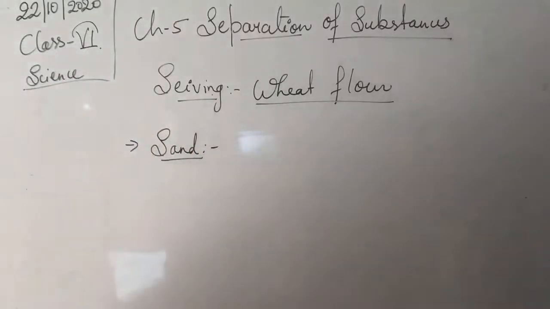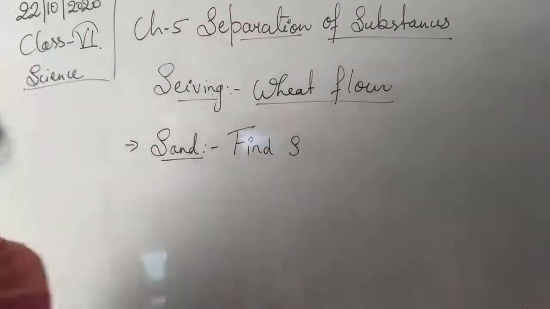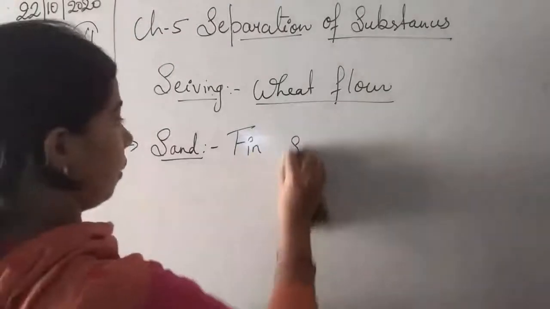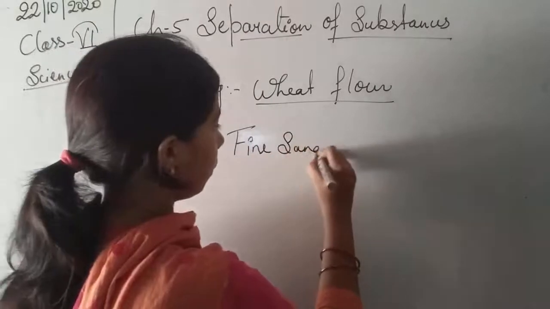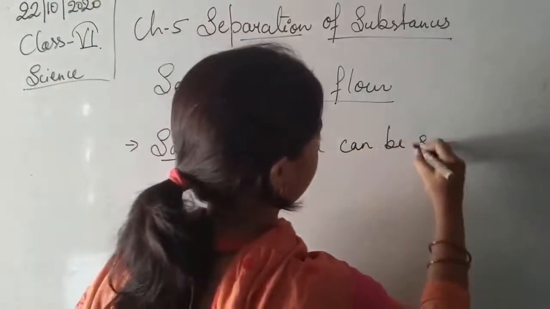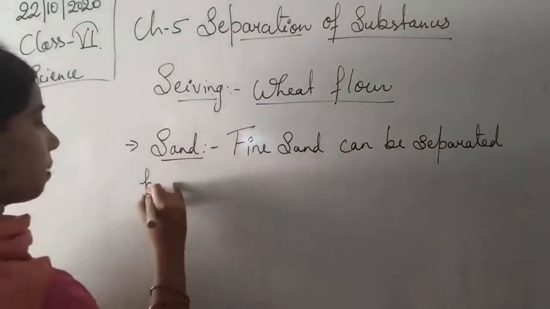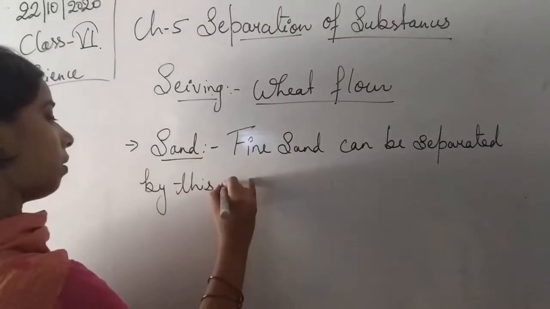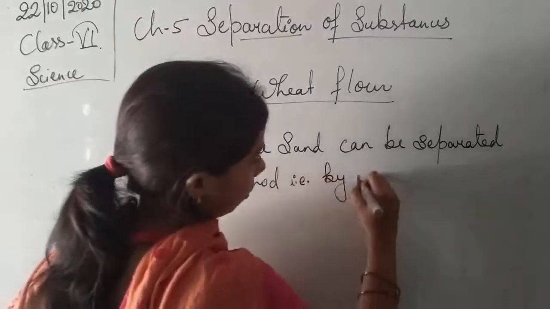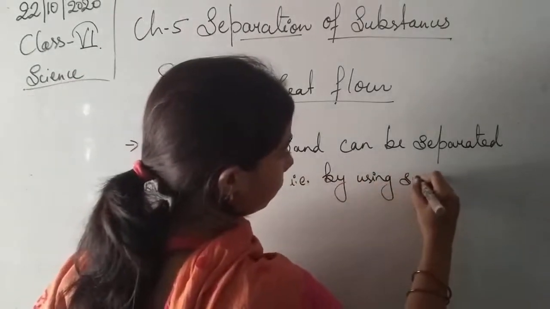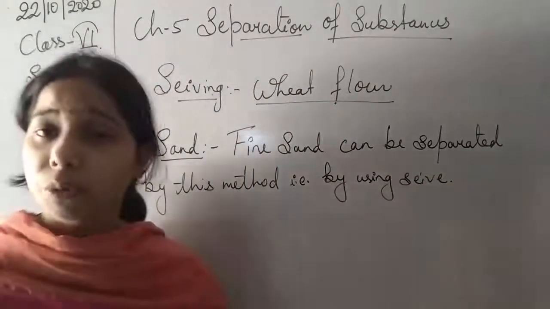We already discussed that fine sand can be separated by this method, that is, by using a sieve. Fine sand can be separated by this method, that is by using sieves.